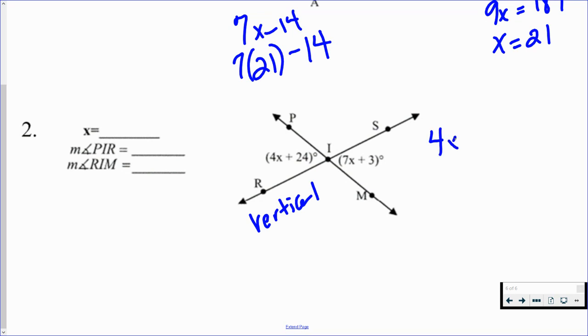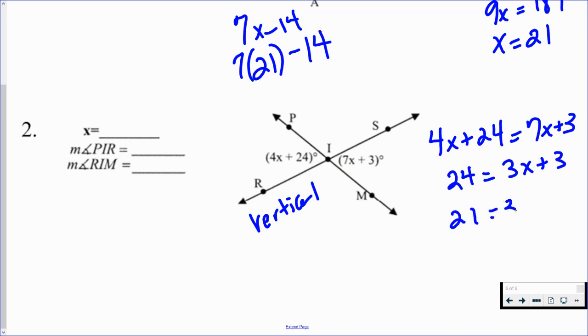So we could set 4x plus 24 equal to 7x plus 3. Now we want to solve for x. So let's subtract 4x from both sides. That leaves 24 equals 3x plus 3. Subtract the 3 over. 21 equals 3x. Divide by 3. And now we know that x is equal to 7. So we solved the first part.